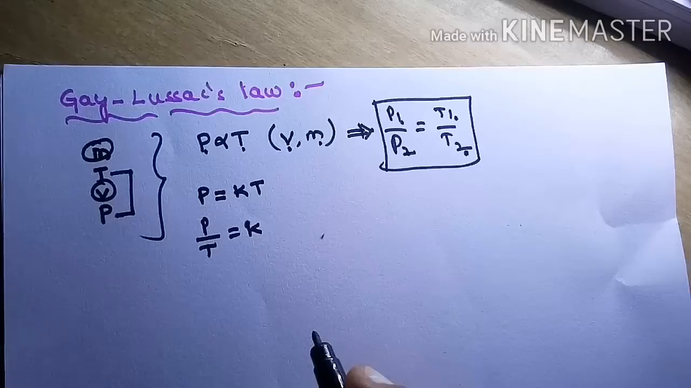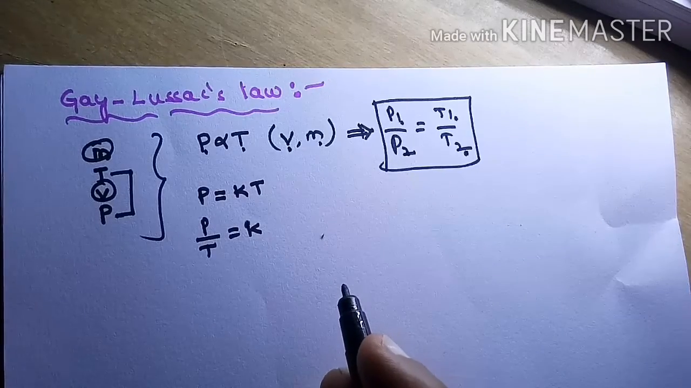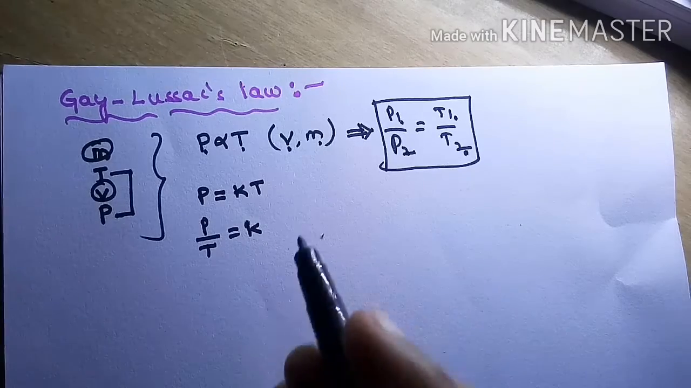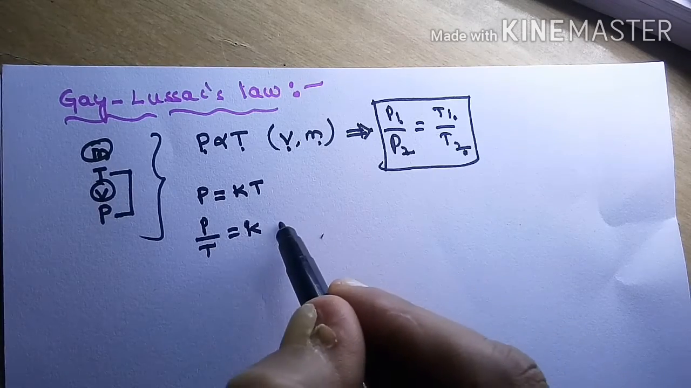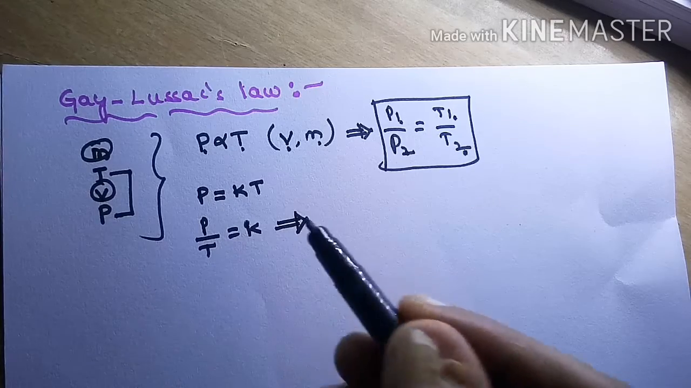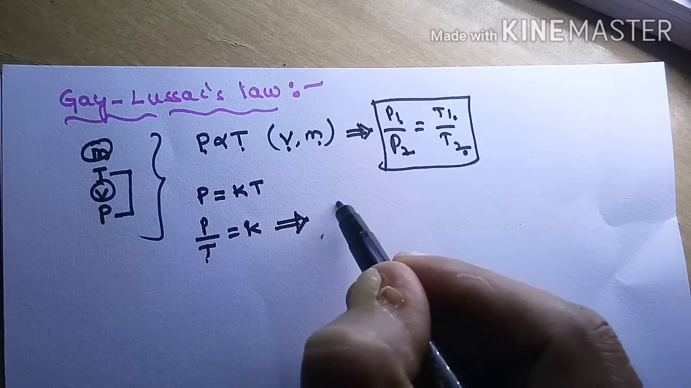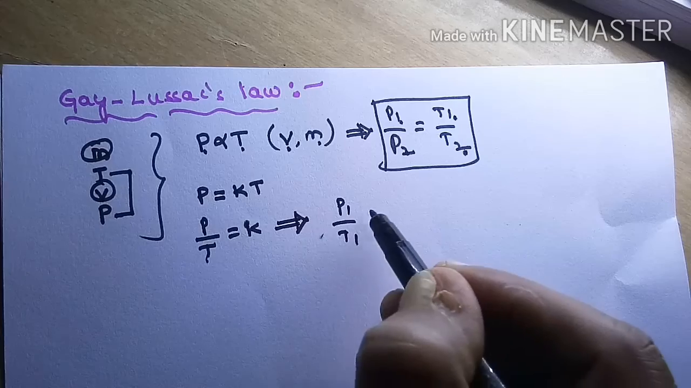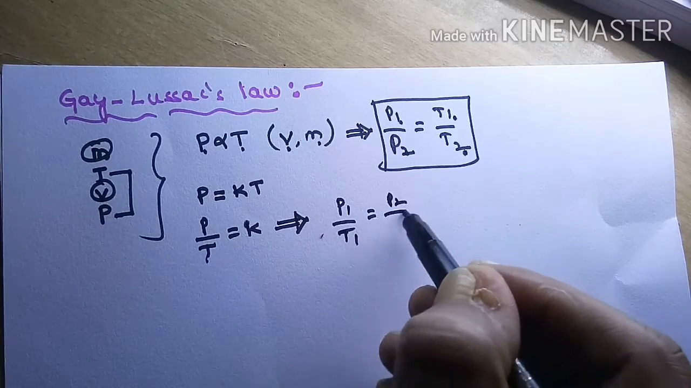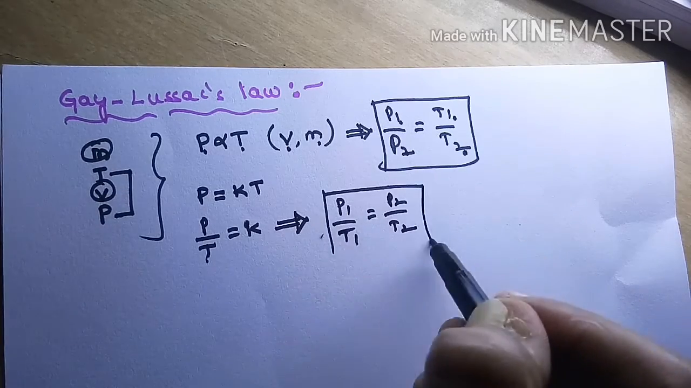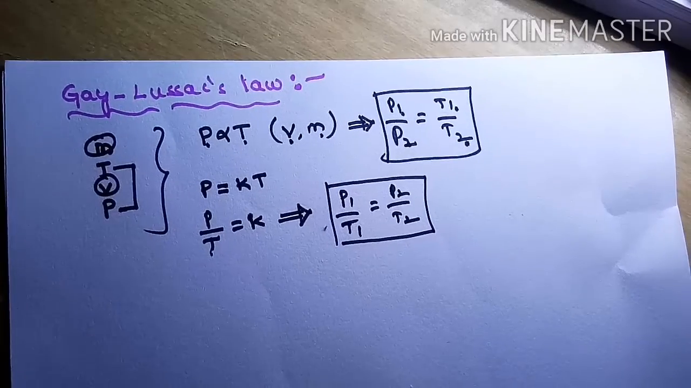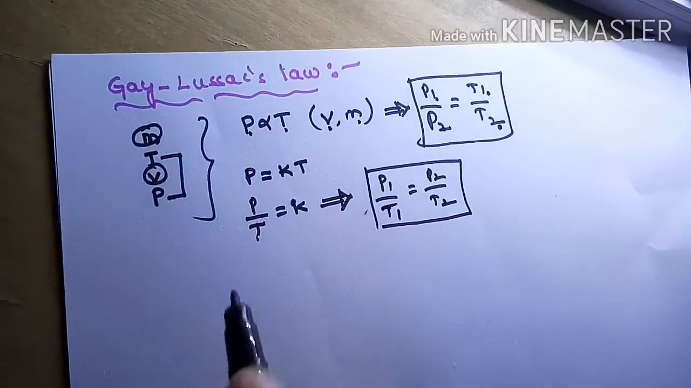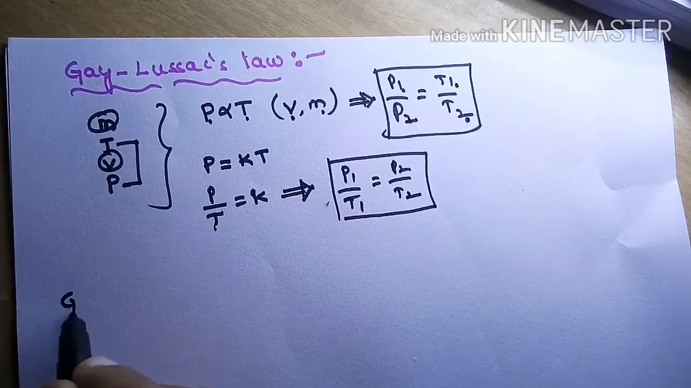So P by T is equal to a constant. If we place that, we can write P1 by T1 is equal to P2 by T2. This is the principle derived from Gay-Lussac's law. Now let me discuss the graphs.